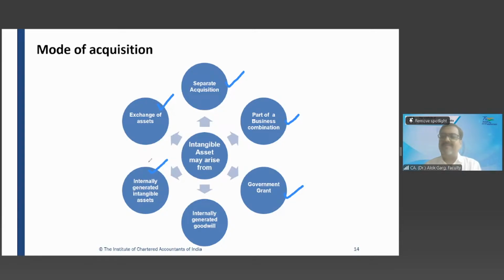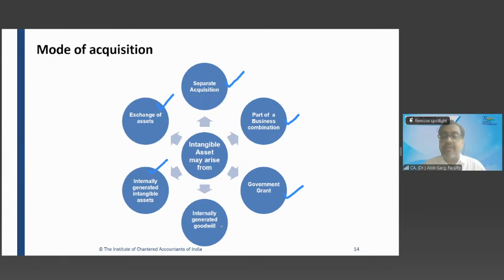Pharma companies, when COVID came, what was the biggest challenge in front of them? To come up with a COVID vaccine, right? So they were doing a lot of research and development. What could be the right formula which can kill the coronavirus? So, internally generated intangible asset.